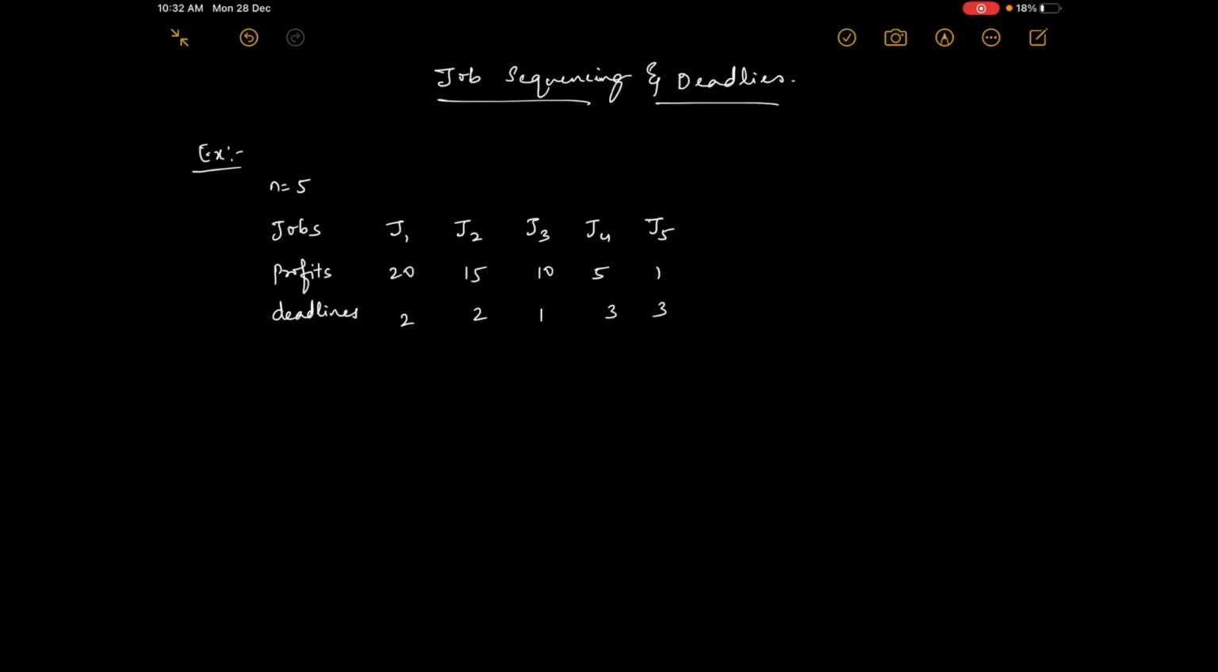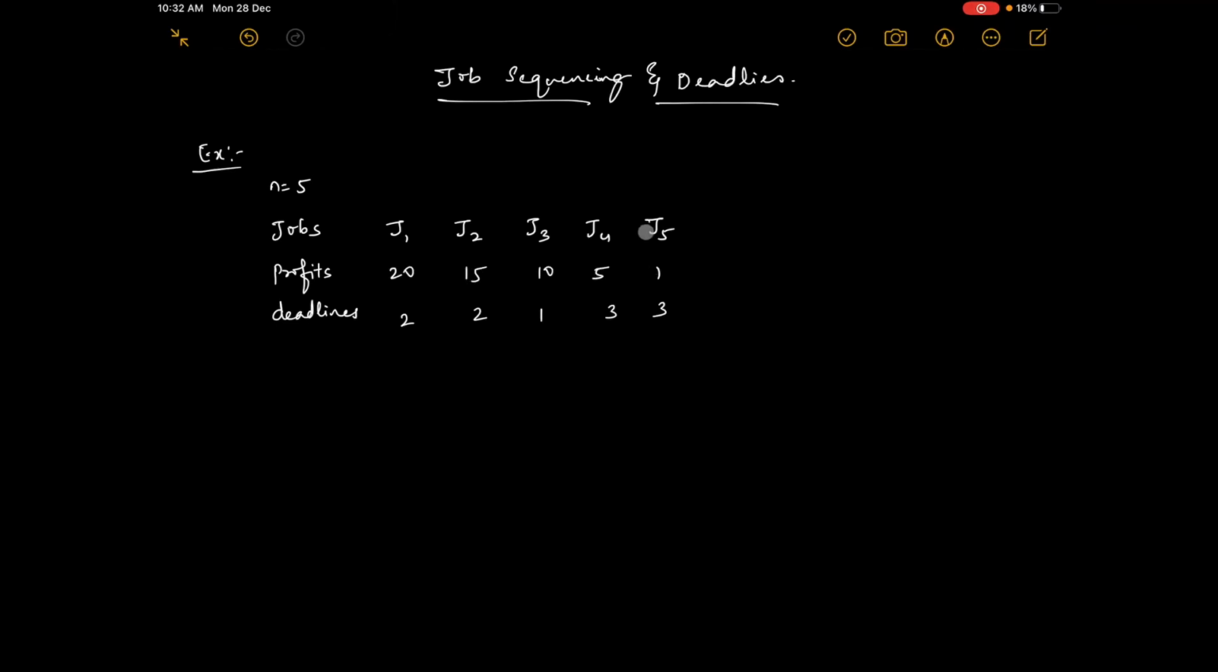Now we shall see job sequencing and deadlines. Here I have taken an example. First we will see what this problem is. We'll understand the problem, and then we'll try to apply the greedy method. We have some jobs here, all of the same nature, around 5 jobs, and each job has its own profit.